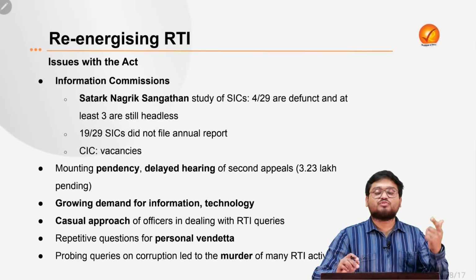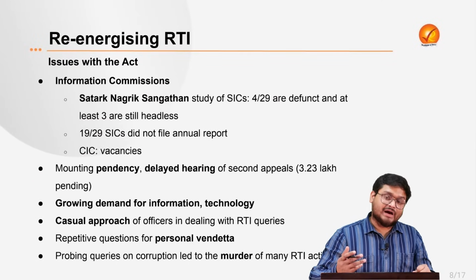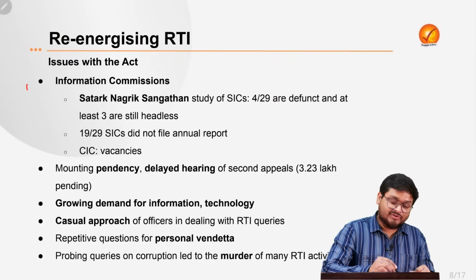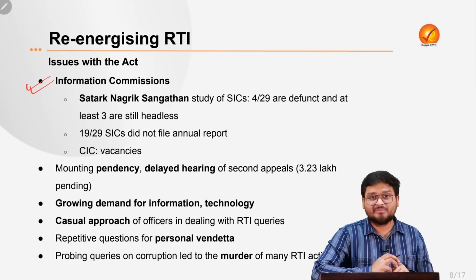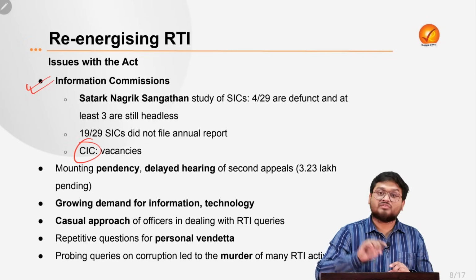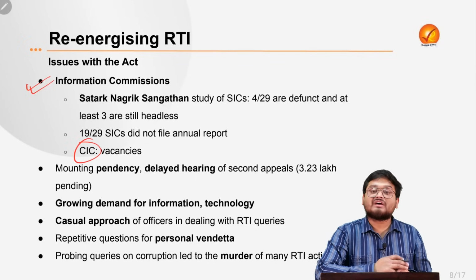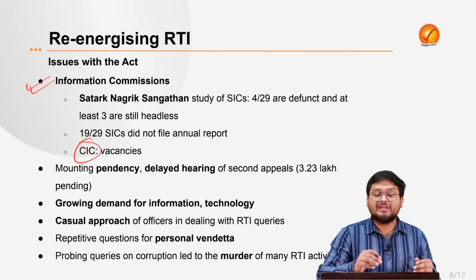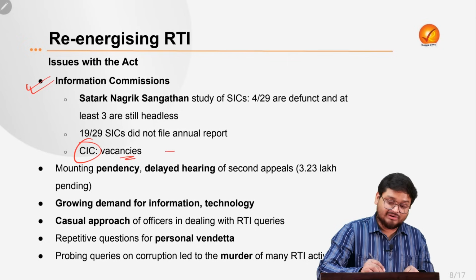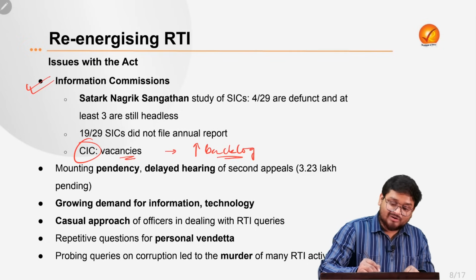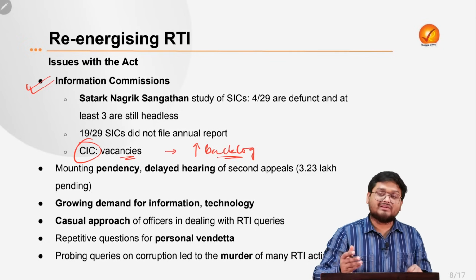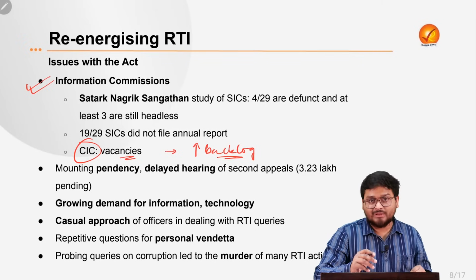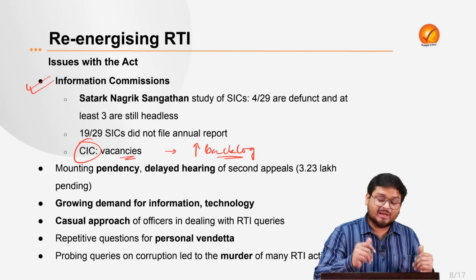Now there are various issues with the Act, and here the article is also telling the first issue, starting with the Information Commission. The Central Information Commission, which is at the central level, has many vacancies. Many of the information commissioners are not functioning properly due to the vacancies, and this is leading to a big backlog of cases. The cases are piling up, the appeals are piling up, so the functioning is being hampered.